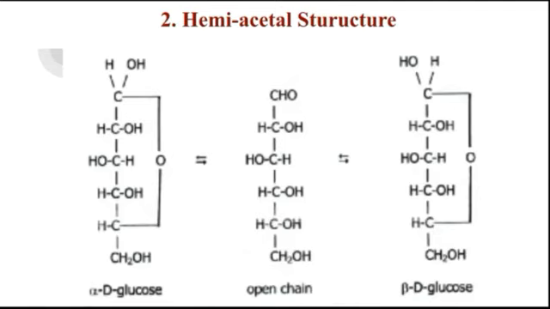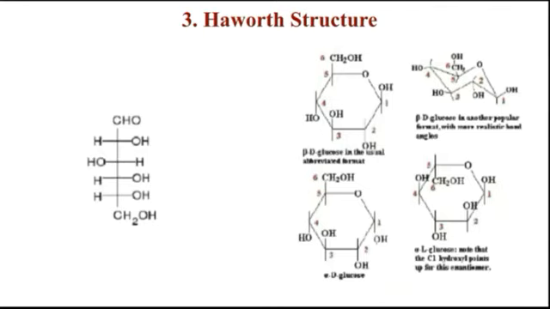Means first carbon in glucose condenses with the OH group of the fifth carbon atom, and one particular ring form is formed, that ring form is called a hemiacetal structure. We have third, Haworth structure. This structure was proposed by Haworth in 1926. Presence of pyranose ring; 6-membered ring compounds are called pyranose.